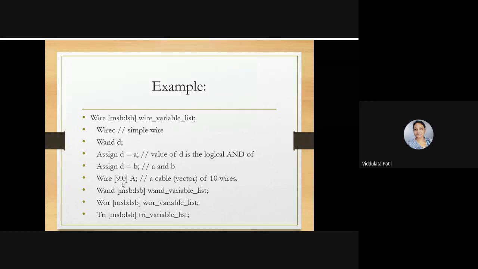Then wire [9:0] A, that means this is a cable which has 10 wires. So this is the MSB, that is 9, and 0 is the LSB.